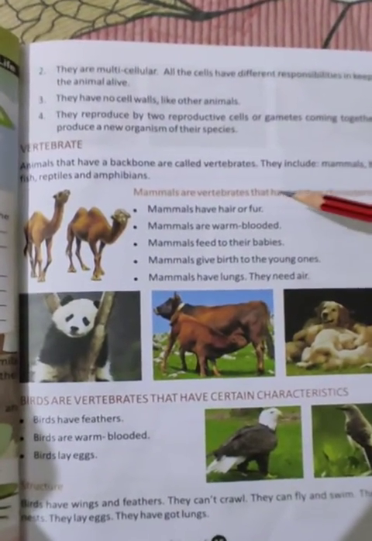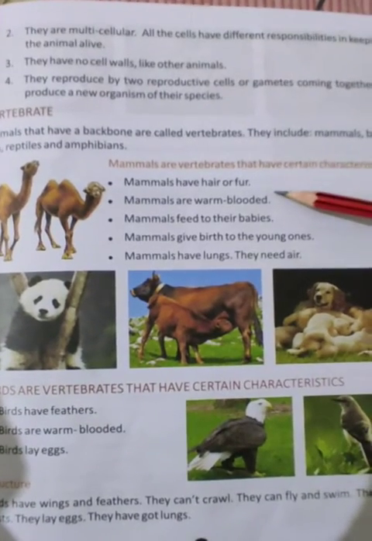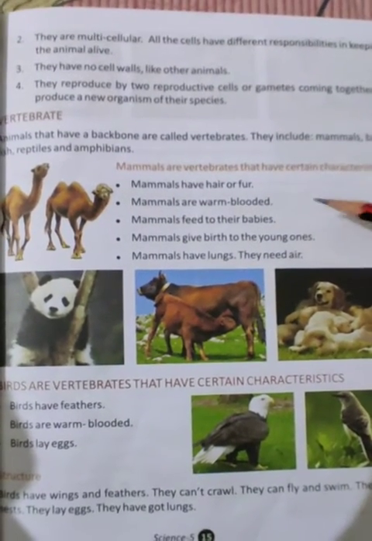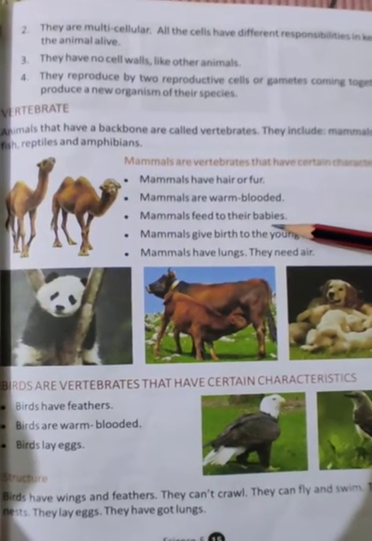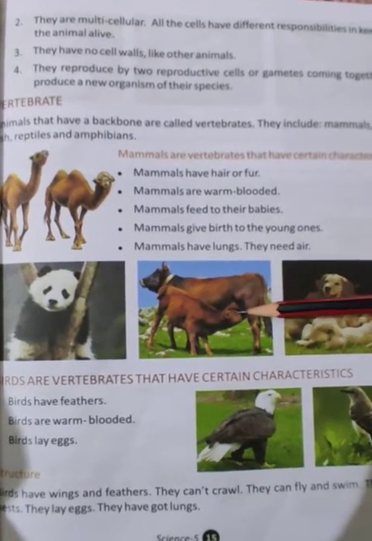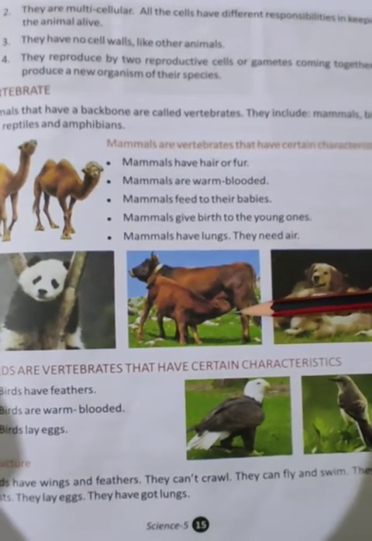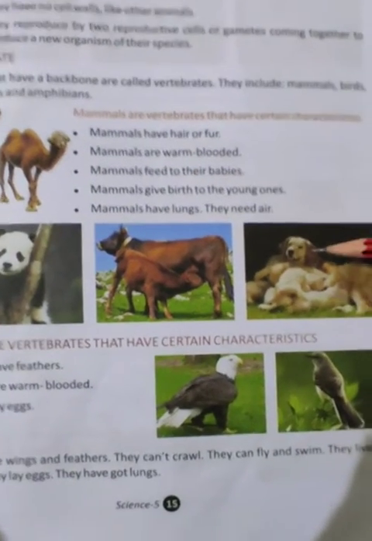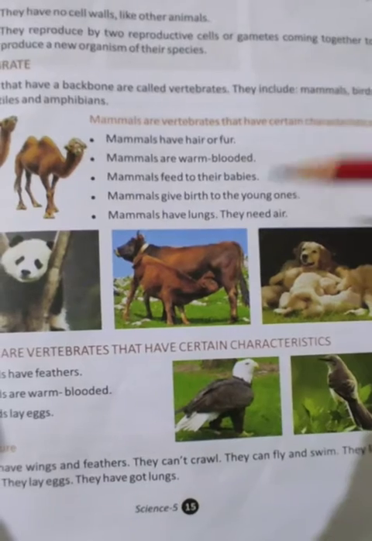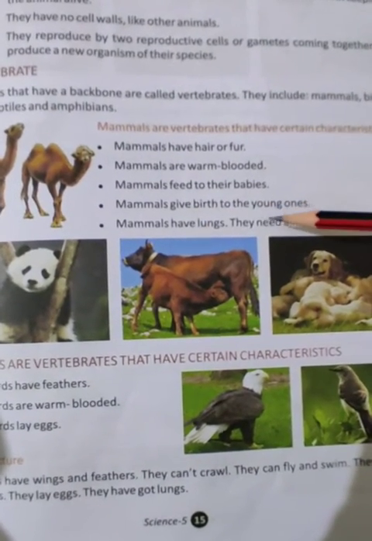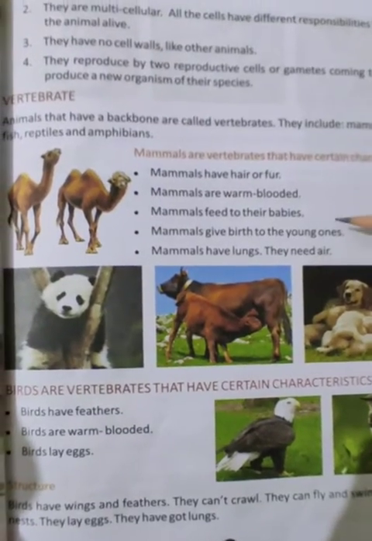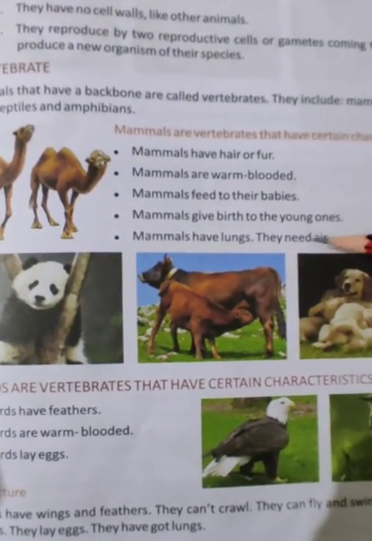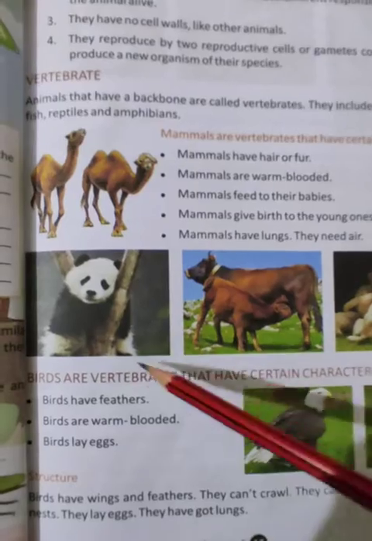Now see, what are the characteristics of mammals? Mammals have hair or fur on their skin. They are warm-blooded. They feed their babies. How do they feed their babies? See, the cow is feeding its young one. Dogs, cats, they feed their babies. Mammals give birth to their young ones. They do not lay eggs. Mammals have lungs and they need air for the respiration process.